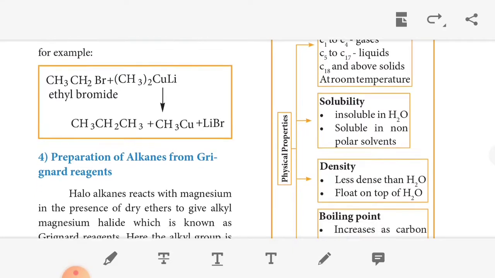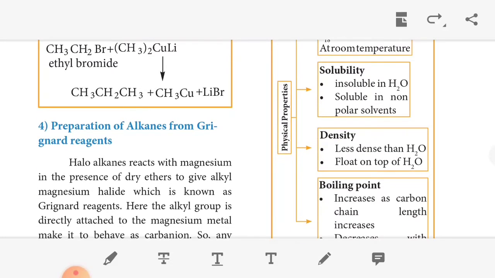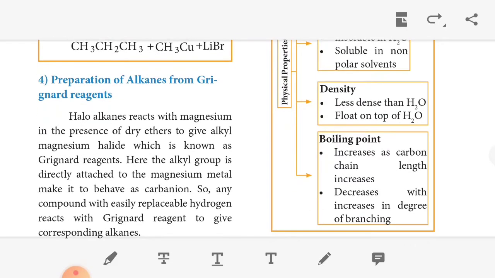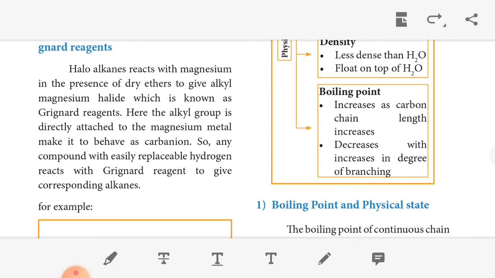The density of alkanes is less than that of water, so alkane molecules float on top of water. Then boiling point: as the carbon chain length increases, the boiling point also increases. The boiling point decreases with an increase in branching.